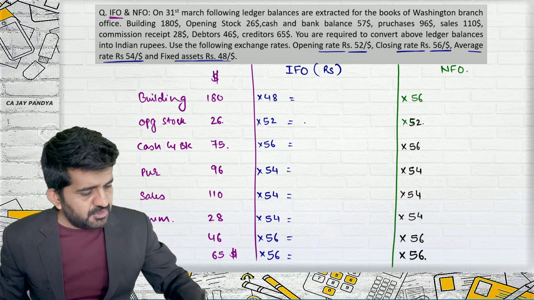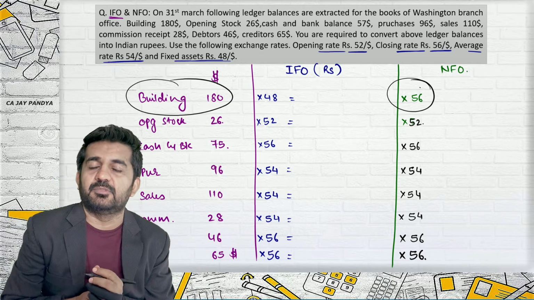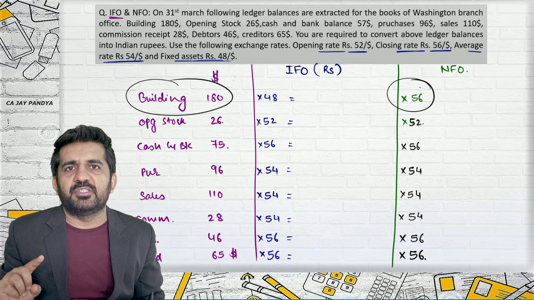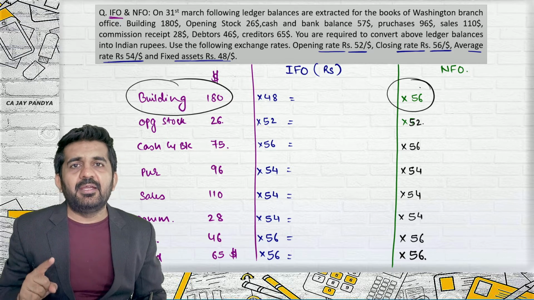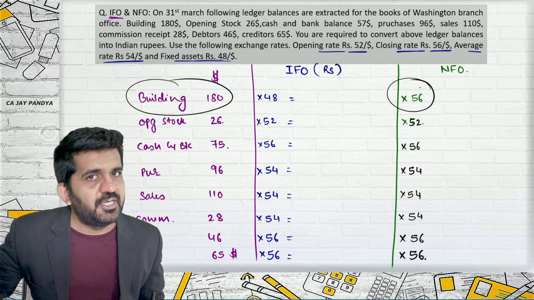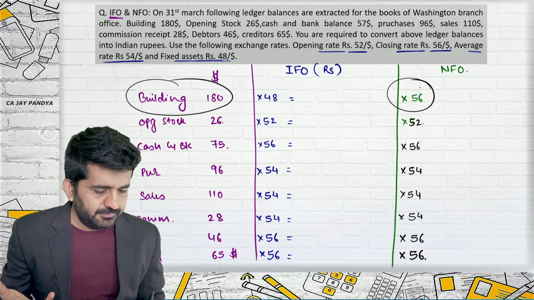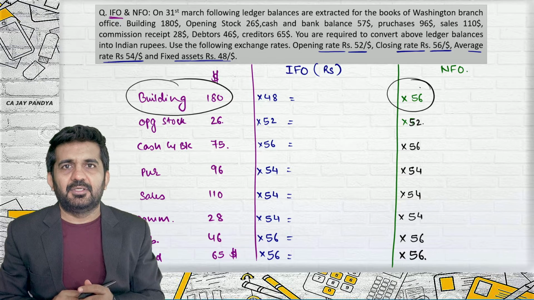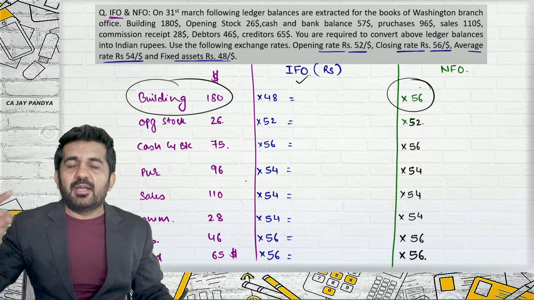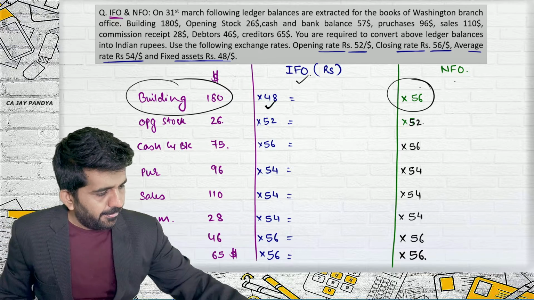If you see the difference between integral and non-integral, it is only in non-monetary items. Non-monetary items in integral foreign operations are converted at actual rate or NRV rate.